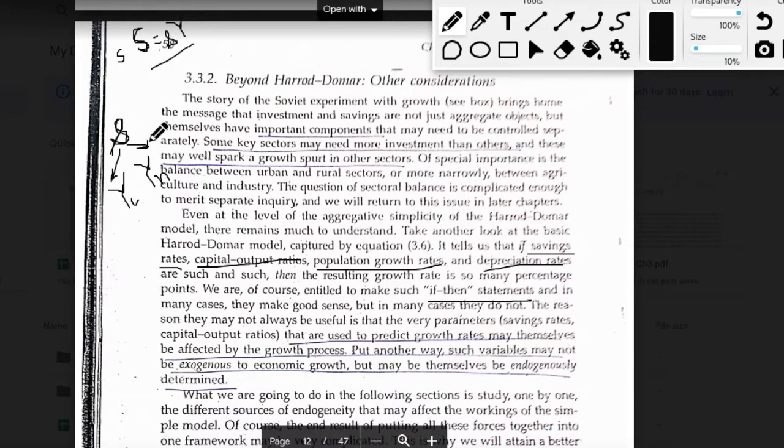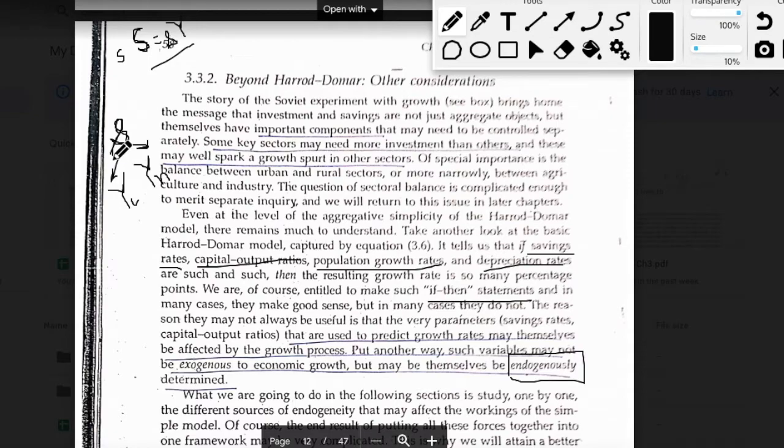So the model doesn't really consider this reverse linkage of the growth rate with the savings rate. In a way, what we are saying is that this parameter of savings rate is an endogenous parameter. It is not an exogenous variable in the model, it is an endogenous variable. Why is it an endogenous variable? Because the two variables, growth rate of income and savings rate, are determined within the model.